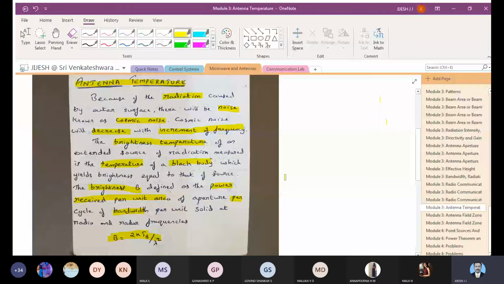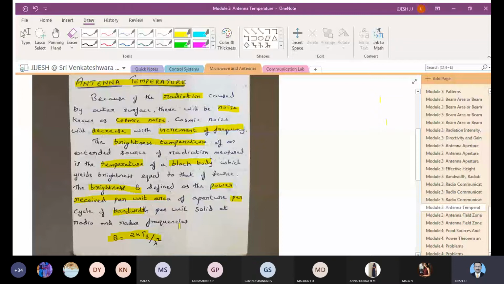All these things can be calculated, and when you are doing the testing process, you have to make sure that you calculate them. The equation used to find the brightness B is given as 2kTb divided by lambda square. The brightness is defined as the power received per unit area of aperture per cycle of bandwidth per unit solid angle at radar frequency.